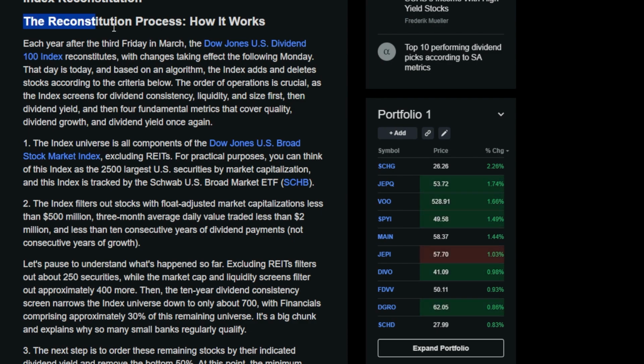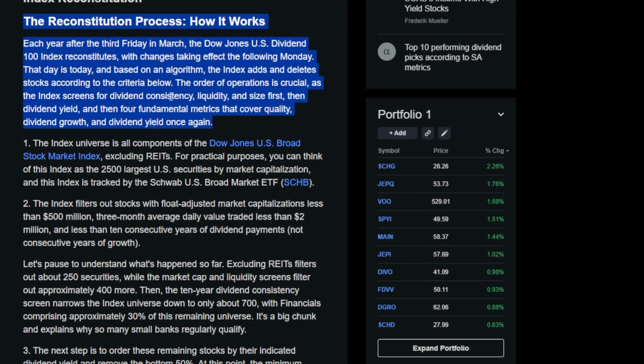Now, for those of you guys that don't know the reconstitution process and how it works, it says each year on the third Friday in March, the Dow Jones US Dividend 100 Index reconstitutes, with changes taking effect the next Monday. That day is today, and based on the algorithm, the index adds and deletes stocks according to the criteria below. The order of operations is crucial as the index screens for dividend consistency, things like liquidity and size first, then dividend yield, and then 4 fundamental metrics that cover quality, dividend growth, and dividend yield once again.